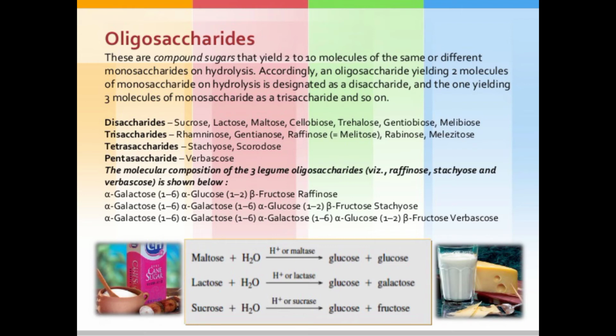An example is stachyose. Then the pentasaccharide is verbascose, which is made up of 1 molecule of alpha galactose 1,6, alpha galactose 1,6, alpha glucose 1,2 beta fructose. It means 5 monosaccharide units are formed on hydrolysis. That is called verbascose, or pentasaccharide. So that is the oligosaccharide.